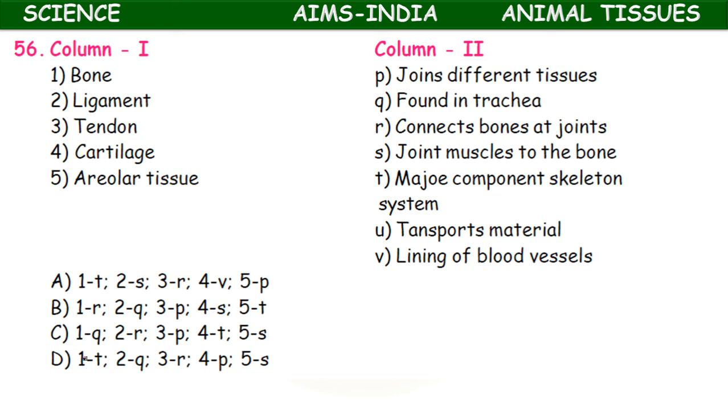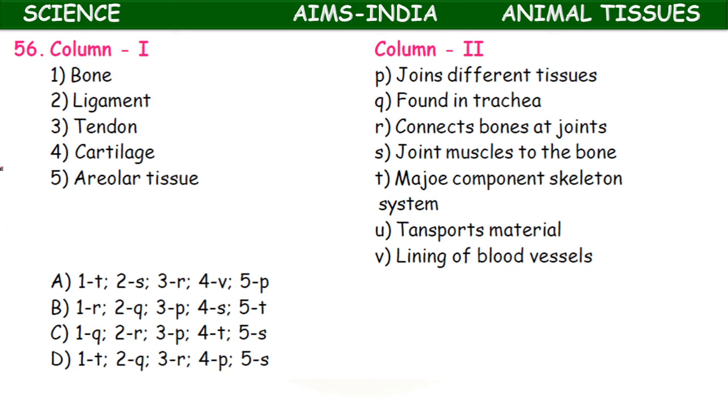Another similar type of question, the last question. Column 1: bone, ligament, tendon, cartilage, areolar tissue. Column 2: joints, different tissues. Found in trachea, connects bones at joints, joins muscles to the bone, the major component of skeleton system, transports materials, lining of blood vessel. So let us match first.